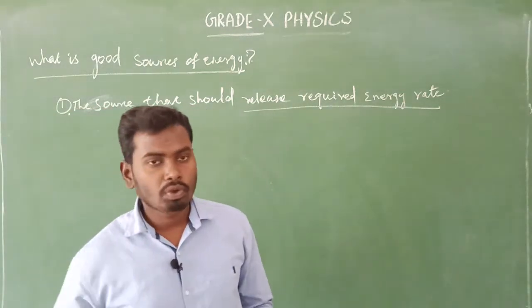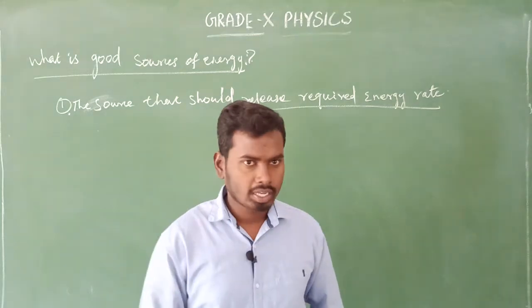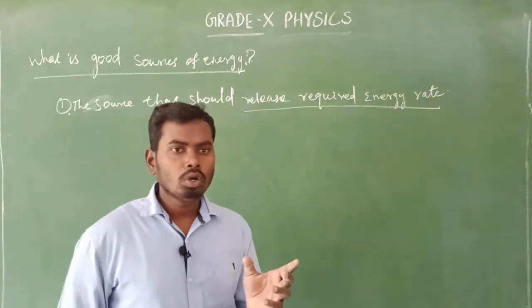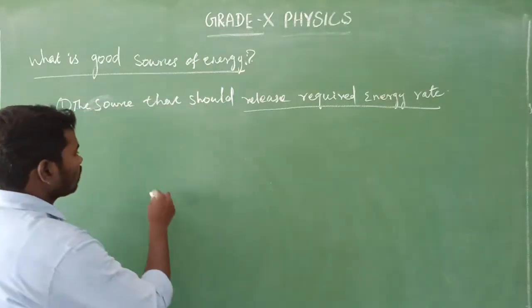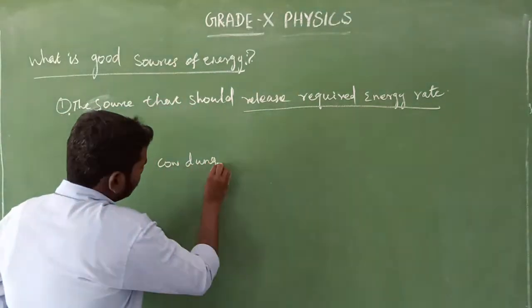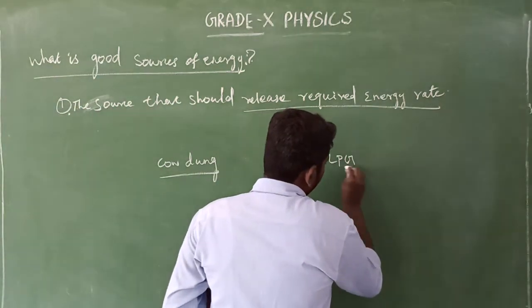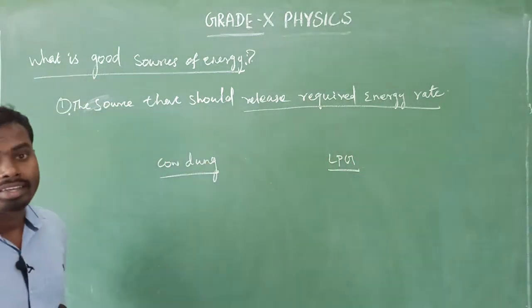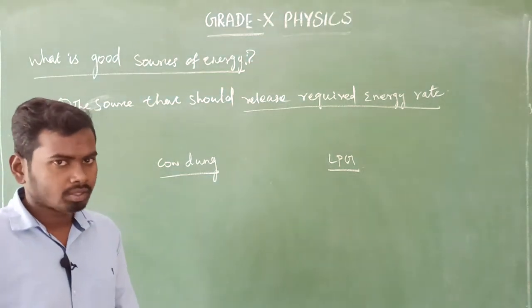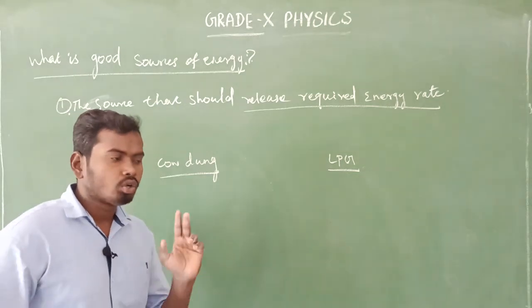Okay, I'll give an example for that. If you want to cook food, you have two fuels, two sources of energy. First one, cow dung, and second one, LPG. If you want to cook the food materials, you have decided to take two fuels.